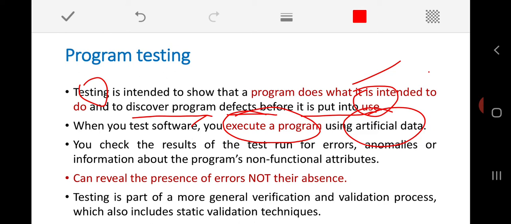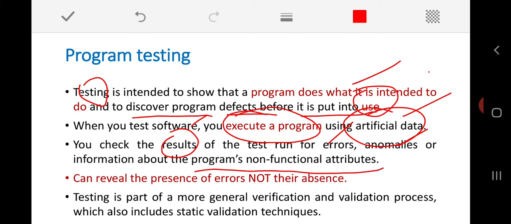But during the initial stage of software validation or testing, we test with this artificial set of data. Here we check the results of the test run, the result of the execution of the program or software. We check for the presence of any errors or anomalies, or information about the program's non-functional attributes.